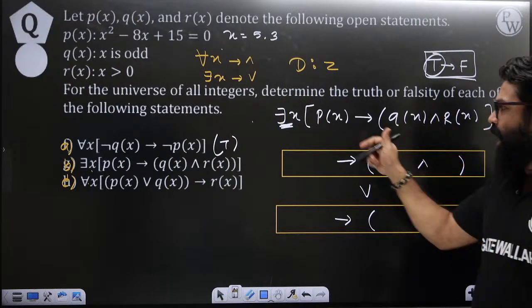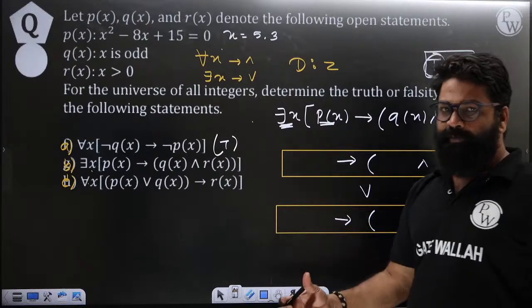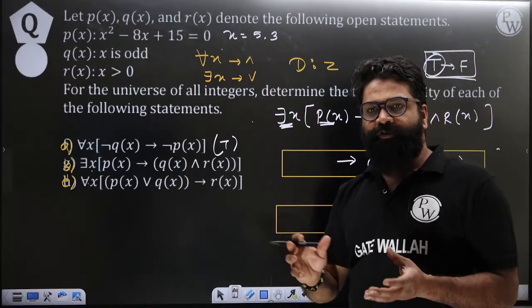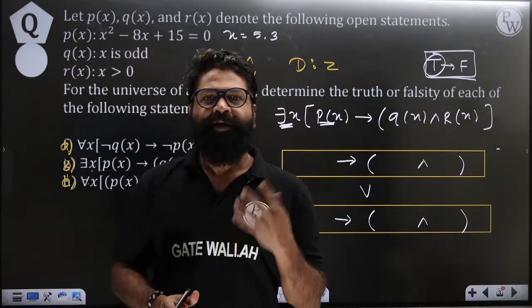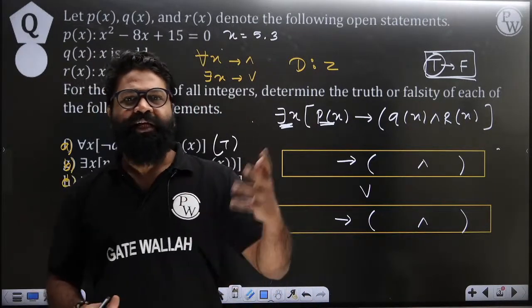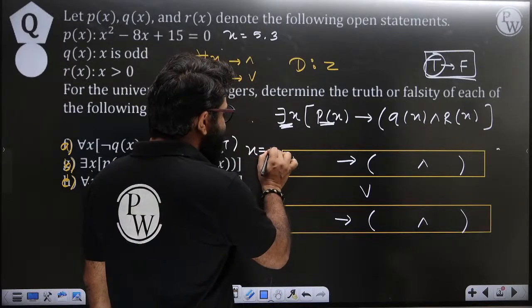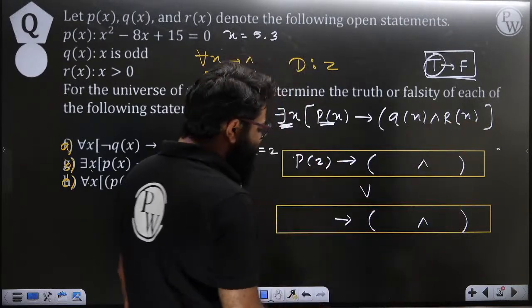Now, first try to understand P of x. When will P of x become true? It will become true for 5 and 3. Suppose instead of putting 5 and 3, what will happen if I put 2? What will happen if I put 1? What will happen if I put 4? Suppose you put the value x equals 2, then it becomes P of 2, and then it will imply something.